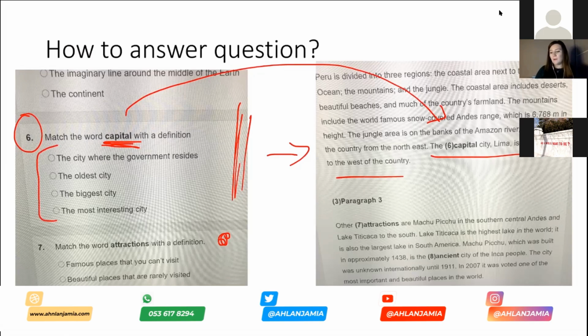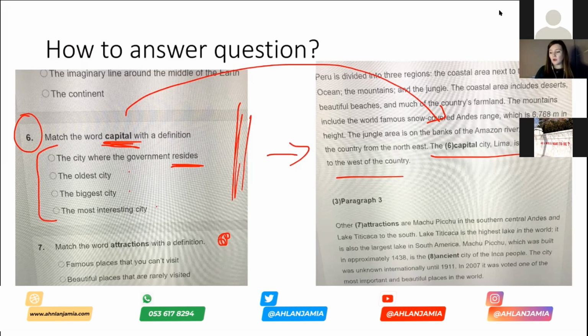Now, here, I might not know the meaning of resides. So that could be an answer that I'm not sure about. So now I will look at the other answers to see if I can guess if they're wrong or if maybe they are the right ones before I try to work out the meaning of the first one. Now, at this point, we're looking: is it the oldest city, the biggest city, or the most interesting city? So oldest, I know the meaning for this word, I know biggest, and I know most interesting.